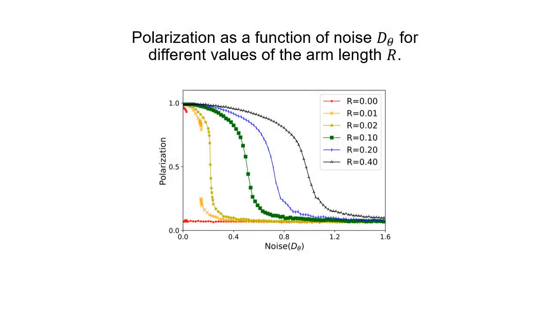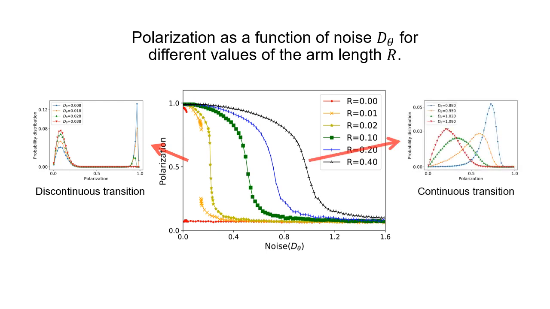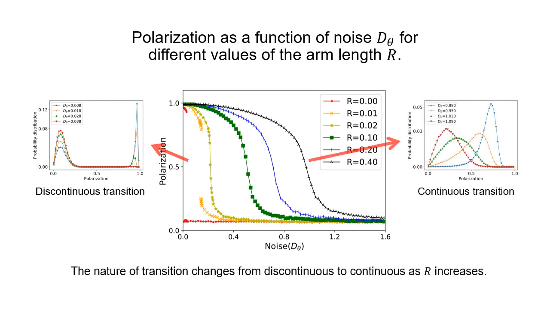Transition to dynamic disorder. This bifurcation diagram presents the polarization as a function of noise for different R values. We see that the transition goes from discontinuous on the left to continuous on the right as R is increased. This is consistent with previous results showing that position-based algorithms have a discontinuous transition, while velocity-based ones have a continuous transition in small systems.